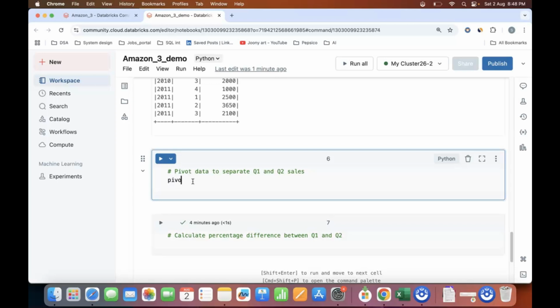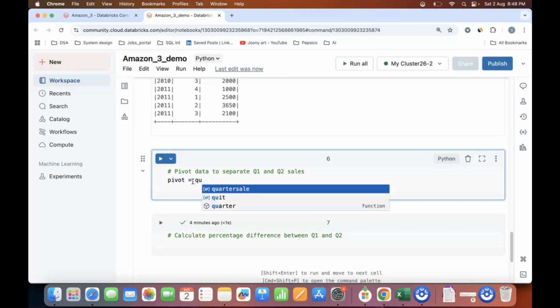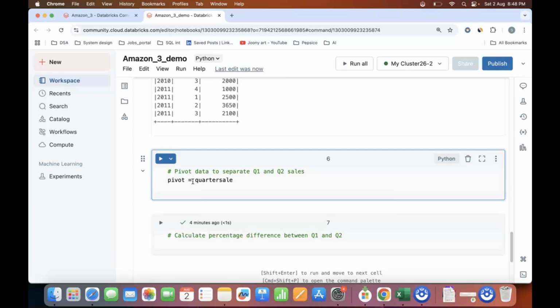So let me make this data frame as pivot, and I have a quarter sale. In this quarter sale, I will group by the year and I will pivot it by the quarter. That is, each quarter will be a separate column.